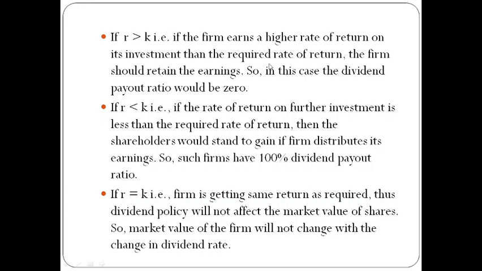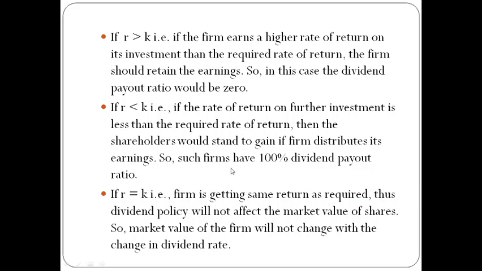So if the return you are getting out of your investment is more than your cost of capital, it means you are having more return over and above the required rate of return. So in this case, the dividend payout ratio would be 0, because you need not pay dividend to your shareholders. You will invest more because you are getting more return out of your investment. Second is when R is less than K. Here your rate of return is less than the required rate of return. Your actual return is less than what is required, so it is better that you pay dividend to your shareholders rather than investing further.